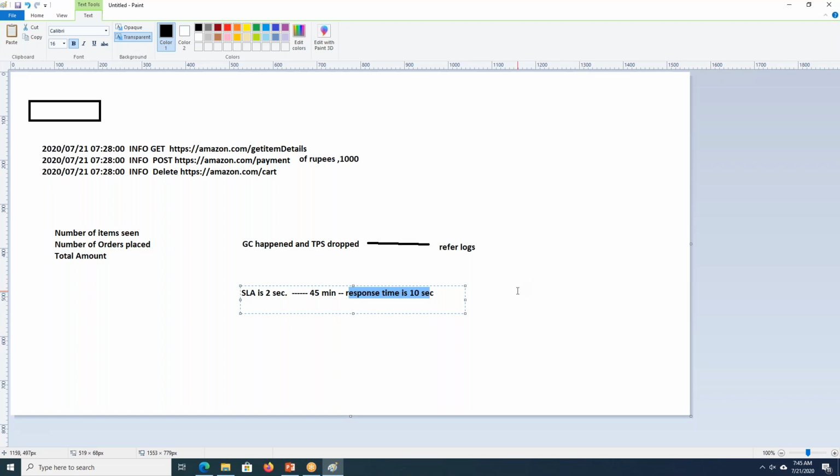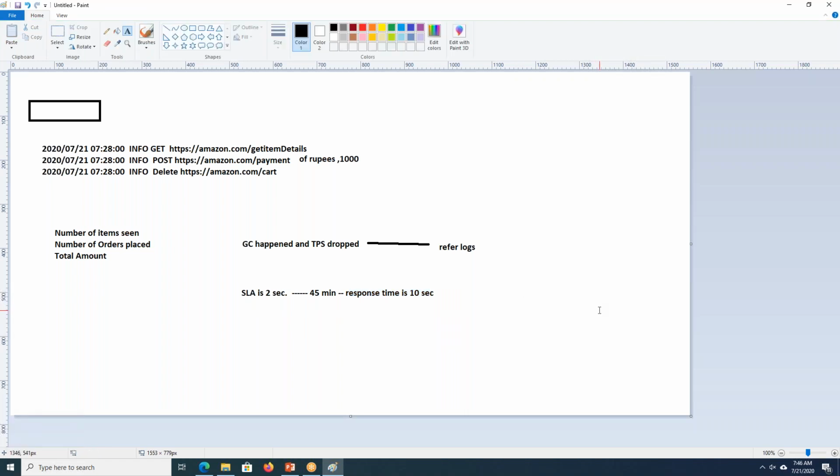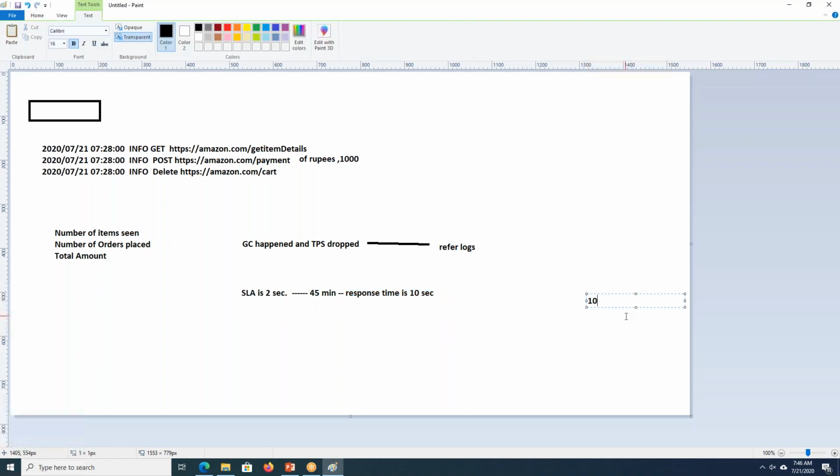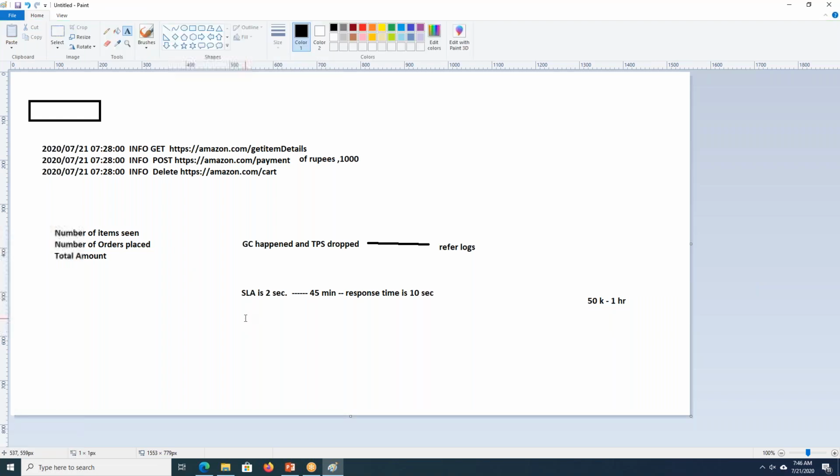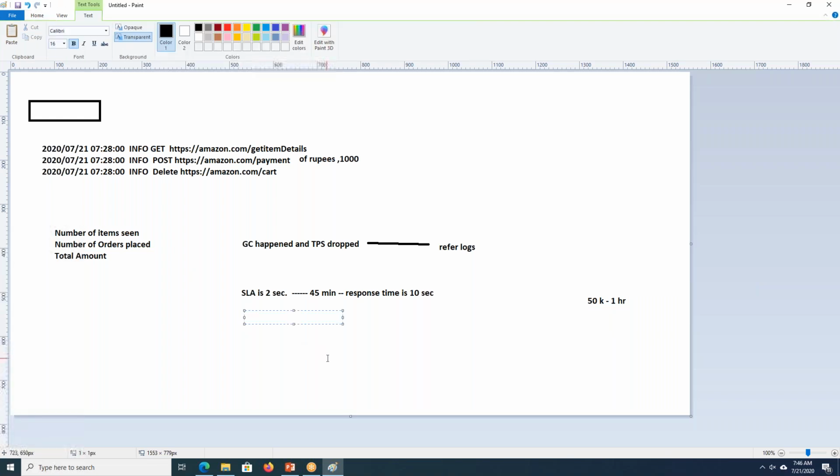Because in APM, you can't really track, let us assume, 50k transactions that happened in a period of 1 hour. You can't nail it down transaction-wise. Yes or no? It will give a cumulative sum and the trace of some transactions. Am I correct? But if you have a log, it can give each and every transaction. You can filter out what is happening transaction-wise.